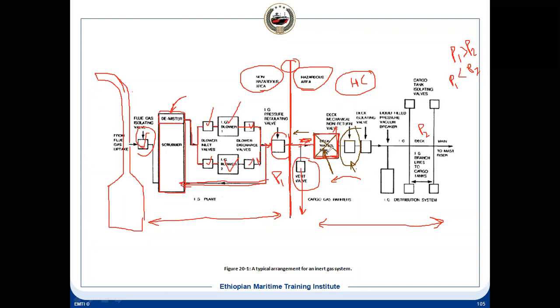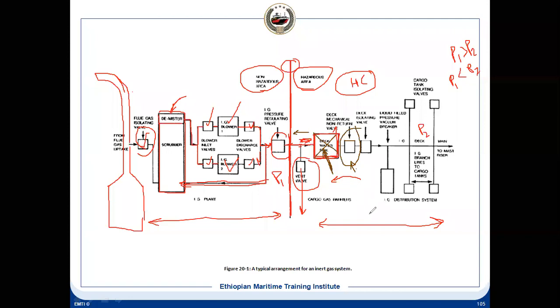Not IG, the oil will come to this. And the system, how it works, continuously the water is overflowing from the tank. It means at a certain level it is maintaining a level. So continuously there is a flow, inlet of seawater and outlet to the sea. So what will happen? This oil will come out, and once it is mixed with this water, it can go to this side.